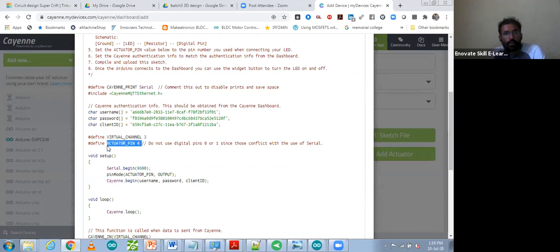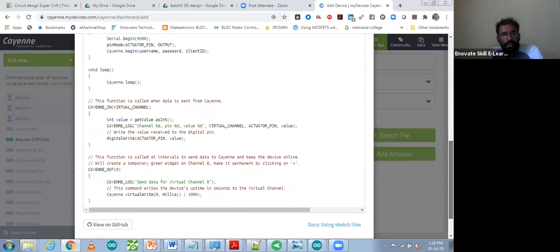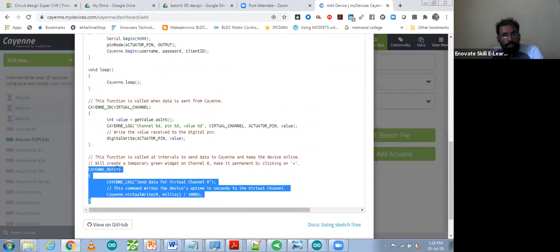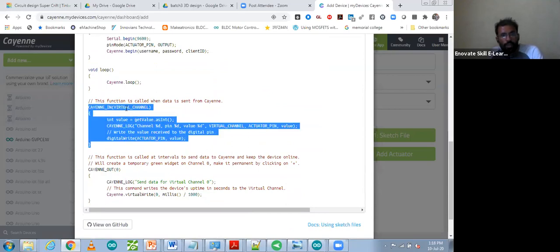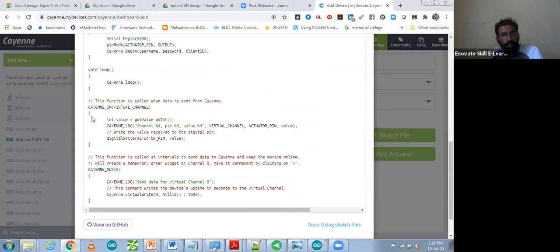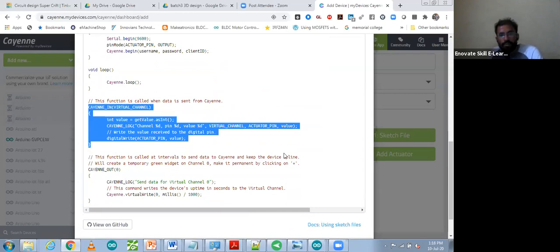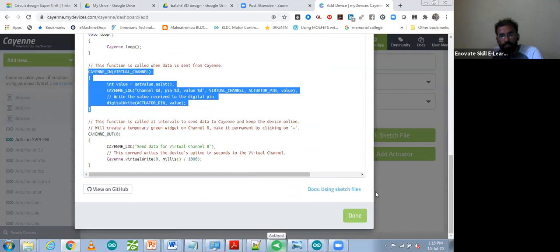If we are going to give output from the Arduino to any pin, which one I want to control with that switch, that pin we have to define. This one also you have to define in the pin mode when we are going to give output. So that also we have to define. Only one thing you have to change, that is chain in. Sorry, chain in we have to use. Chain in and channel number. Which channel number you are going to use, the virtual channel, that is 3 number, and then you have to do the modification over there. So this one block of code I'm going to copy, and after that I'm going to click okay, done.